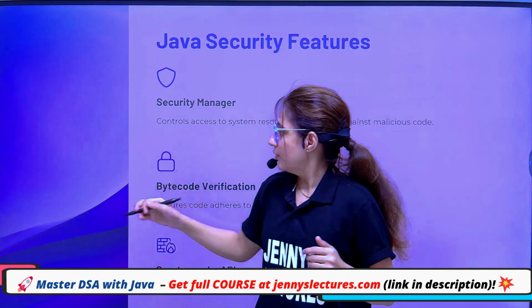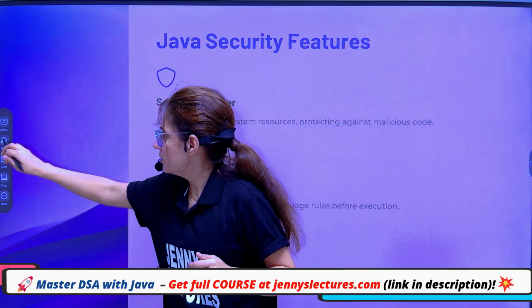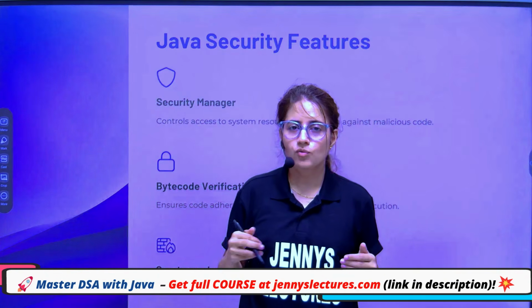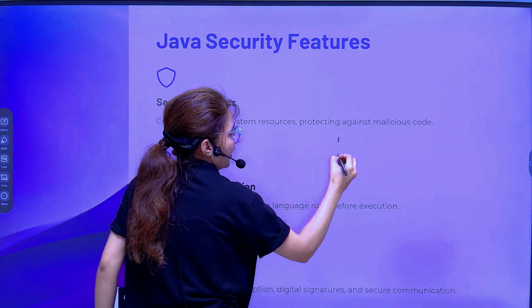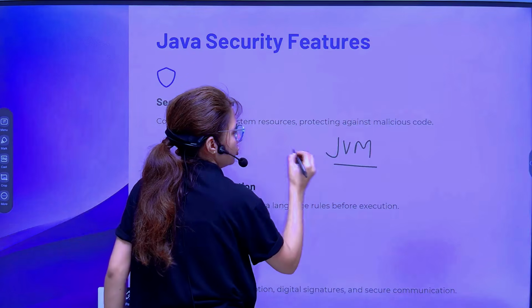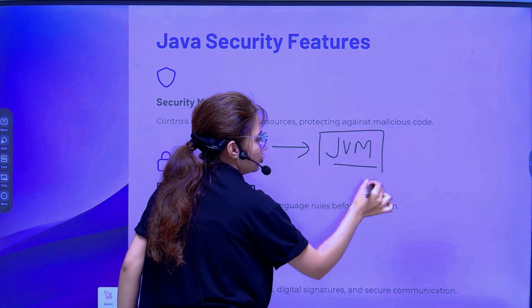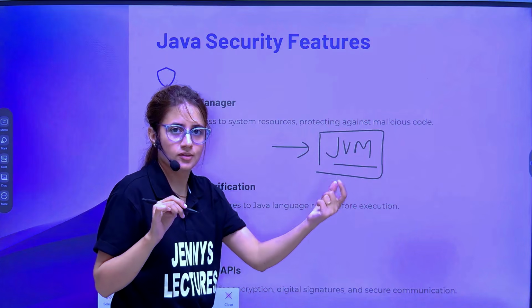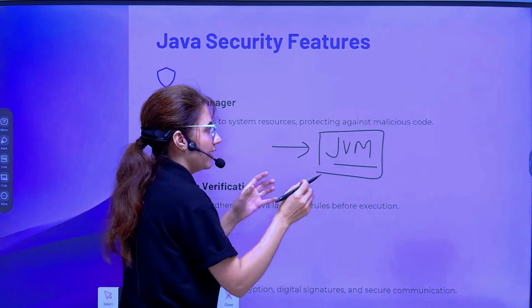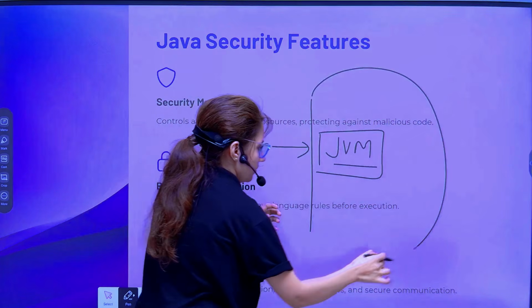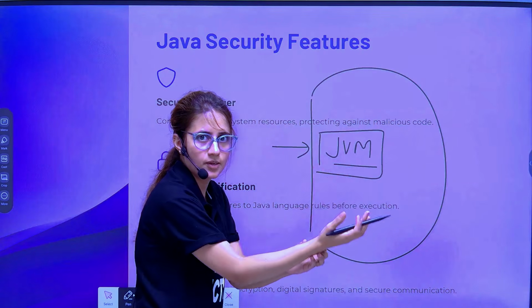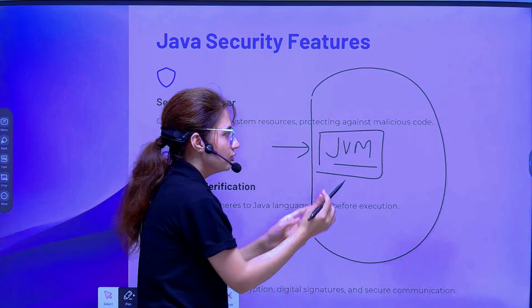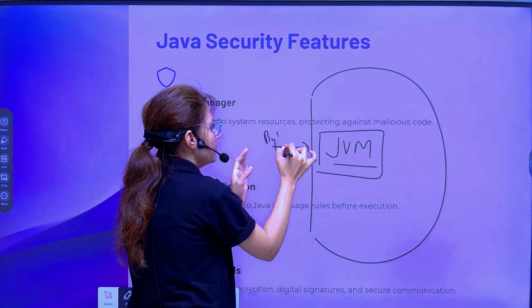See, we know that a Java application, or the bytecode of that application, can be downloaded from any resource, right? The bytecode runs on the JVM, the Java Virtual Machine, and this is not an actual machine. It is a virtual machine, as the name suggests. On my system, I have an operating system, file system, many resources, memory, and all, and I have the JVM also. This bytecode would be run in this JVM only.